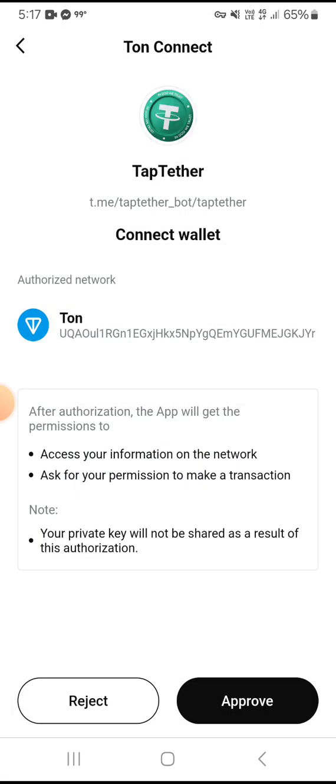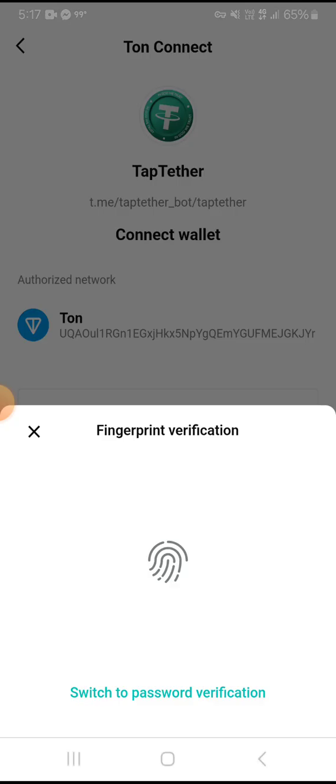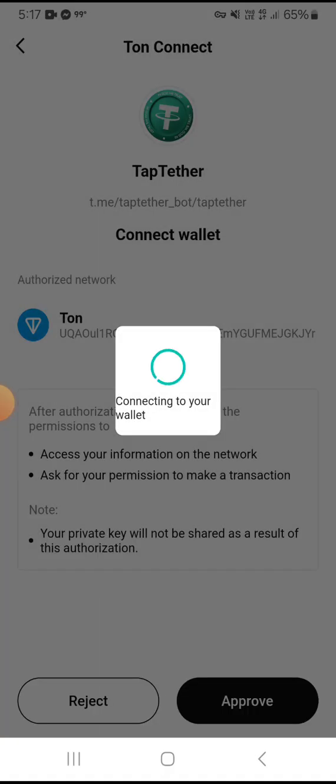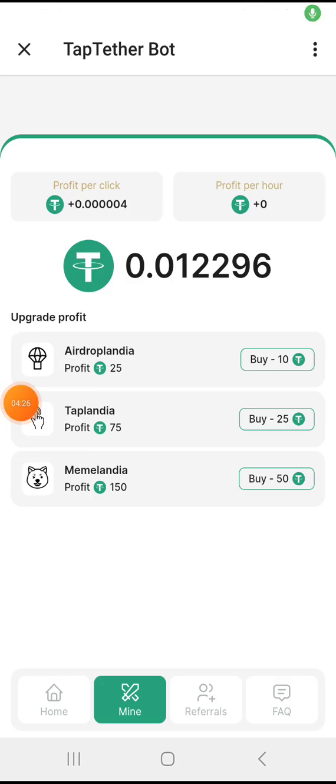Click on the approve option now, and I need to verify my bio. Now here you can see that the connect wallet is in under mode, connecting to your wallet right now. Now after connecting your wallet, you can purchase these 4 plans successfully. In this way you can also check the other 2 plans.